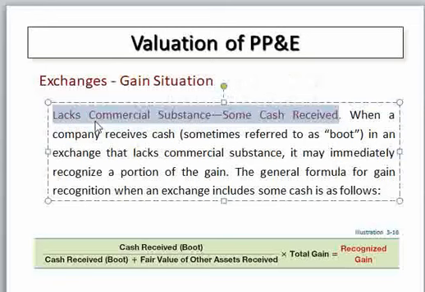But if it lacks commercial substance and cash is received, we recognize a partial gain. The recognized gain is equal to the cash received divided by the cash received plus the fair value of the other asset received. That is, we should recognize